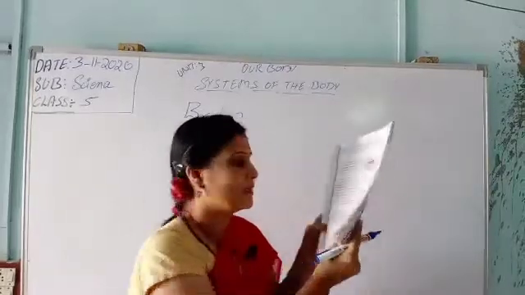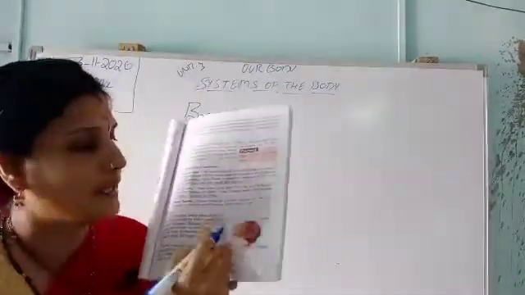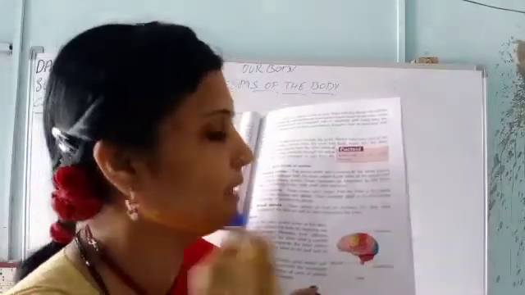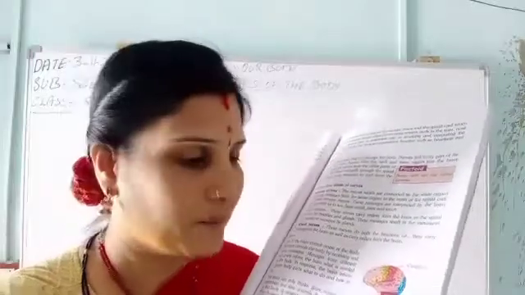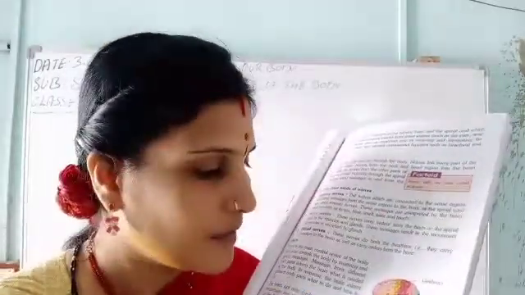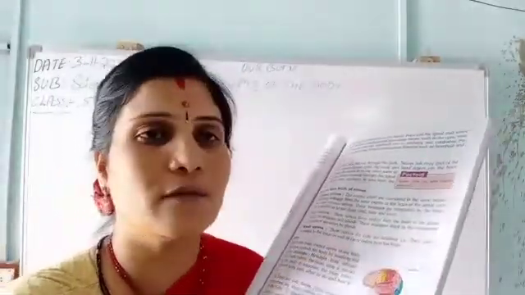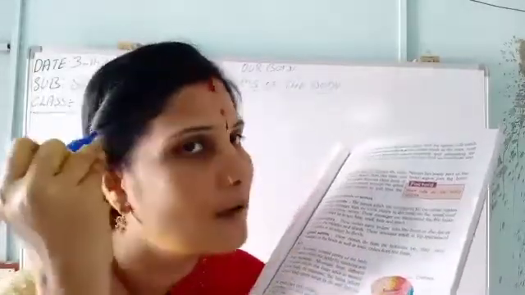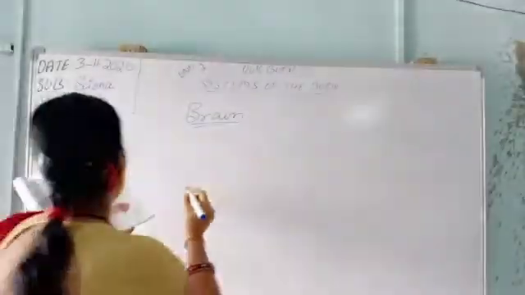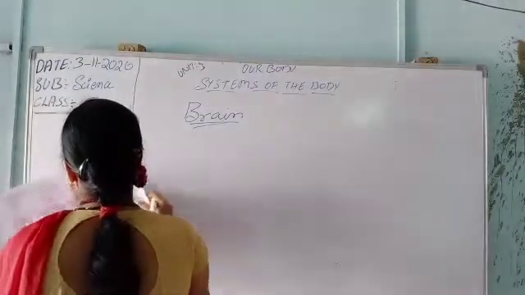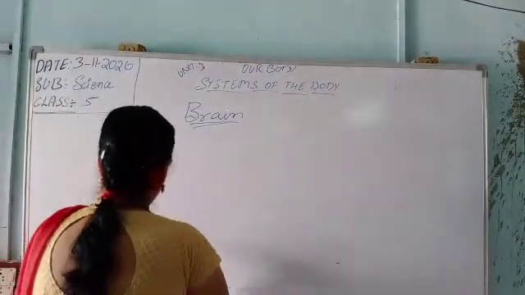Here the diagram of the brain is there. Children, once look here. This is the cerebrum. This is the cerebellum. This is the medulla. These are the 3 main parts of a brain: cerebrum, cerebellum, and medulla. So the brain has 3 main parts.